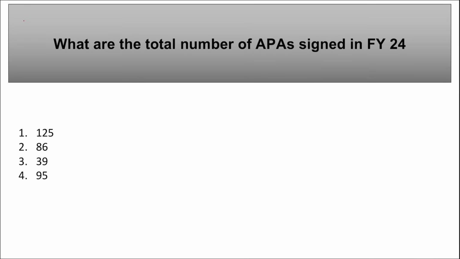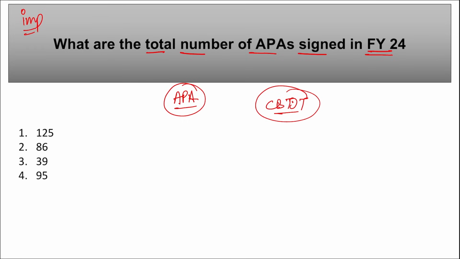Next, this is an important question, friends, so do take a note of it. What are the total number of APAs signed in FY24? What is an APA? APA stands for Advanced Pricing Agreements. So recently the CBDT, that is Central Board of Direct Taxes, they have signed a record number of 125 APAs in FY24. Correct? Take a note of this.